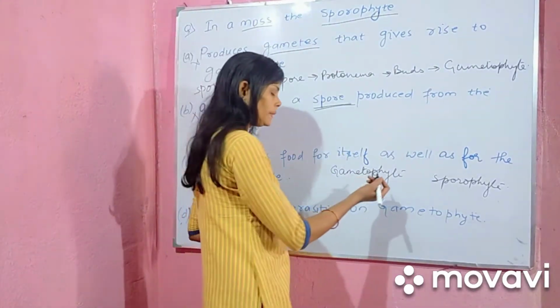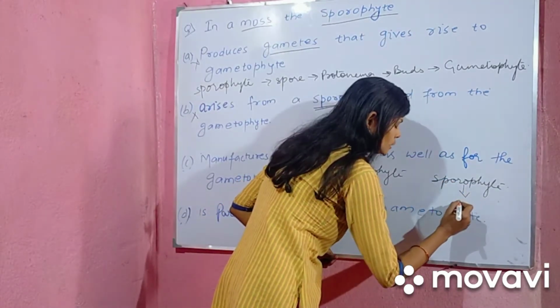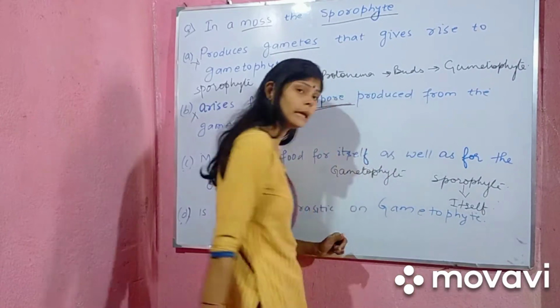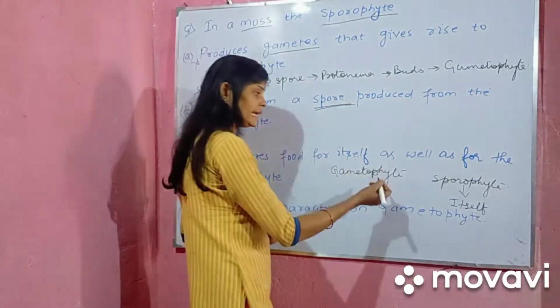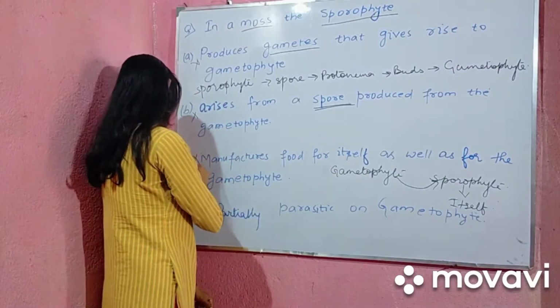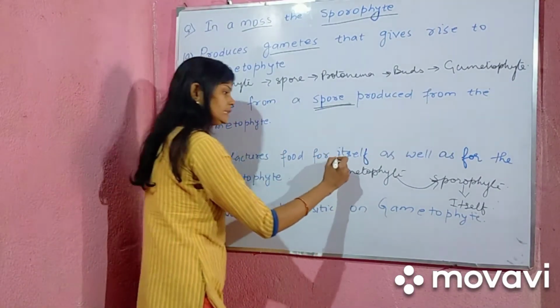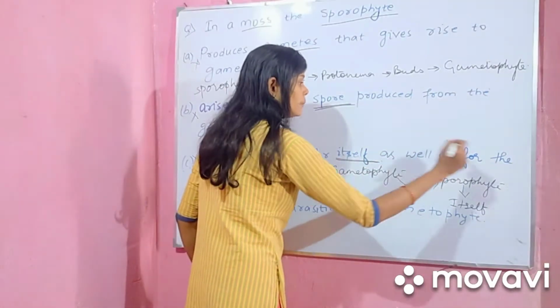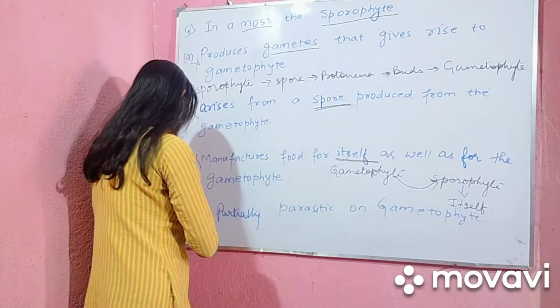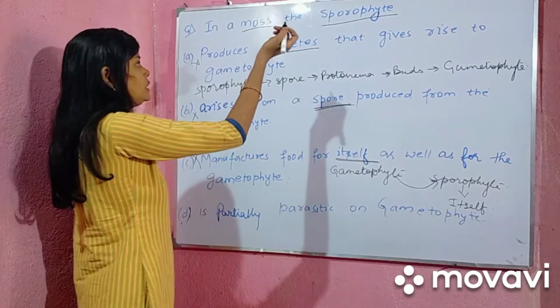It is autotrophic, but the sporophyte is preparing food only for itself. It is not preparing for the gametophyte, but it is taking food from the gametophyte. So this option is also wrong. Till here it is correct, but it is not preparing food for the gametophyte. This option is wrong.